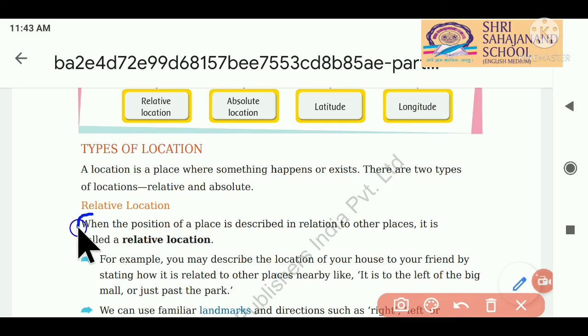When the position of a place is described in relation to other places, it is called relative location. Here is a question for us students. What is a relative location? So when the position of a place is described in relation to other places, it is called a relative location.